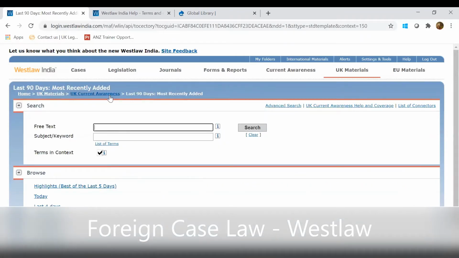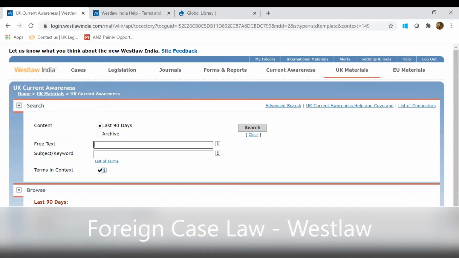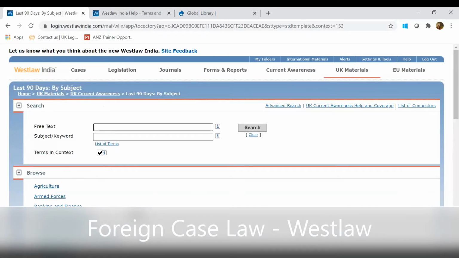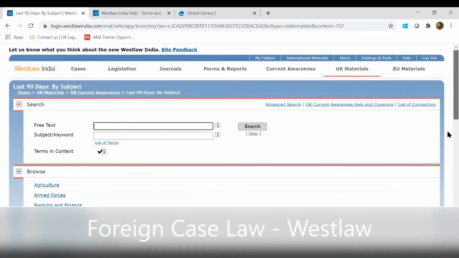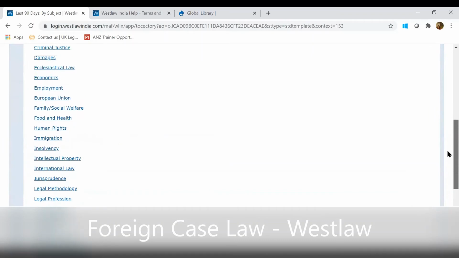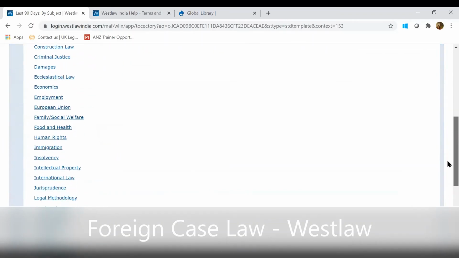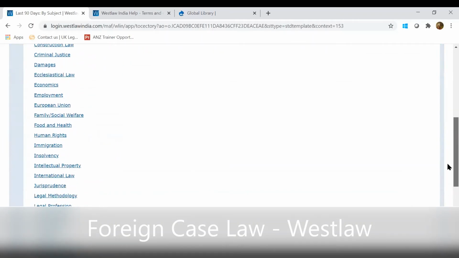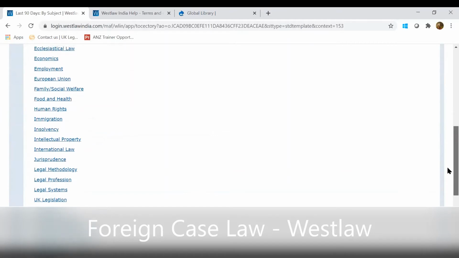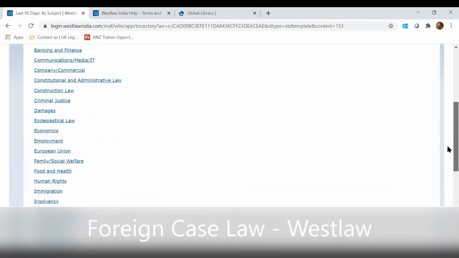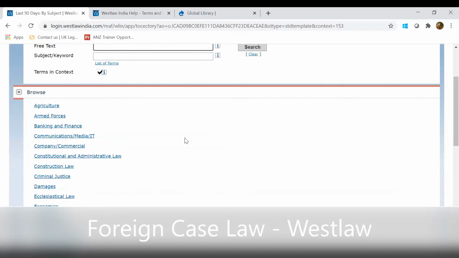Similarly, you can find other documents by topic, by document type as well. If you want to see by subject, just click on by subject. So this is the complete list of subjects which is available. If you want to look through the documents which are added in the last 90 days according to any particular subject which is given here, you can simply click on that and find the resources which are added recently.